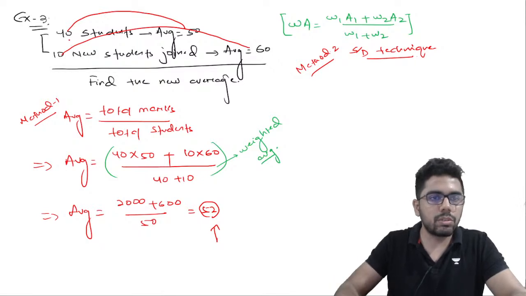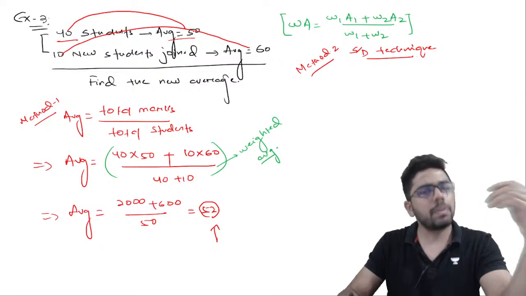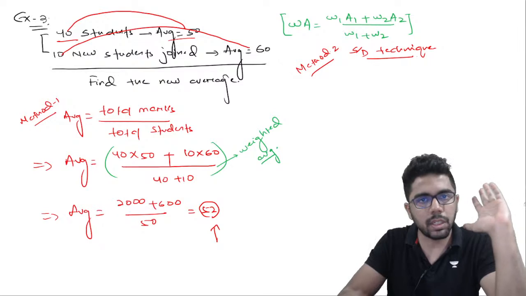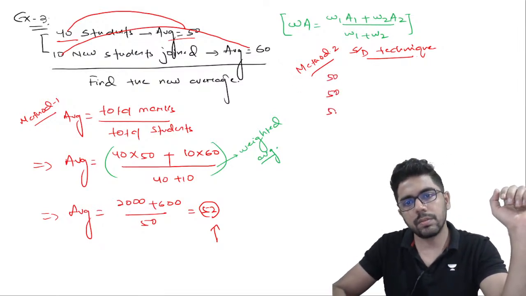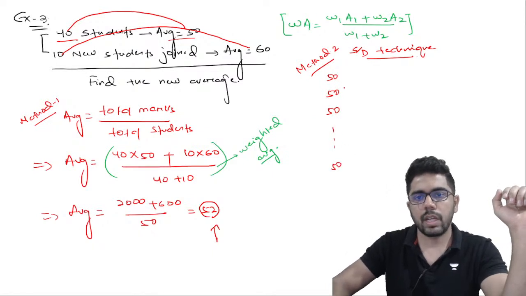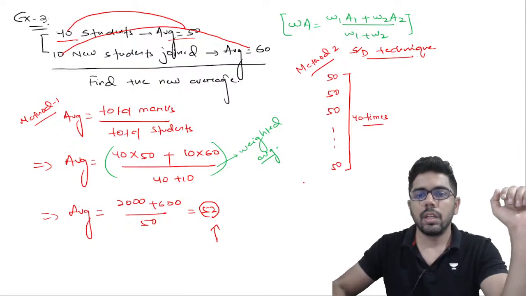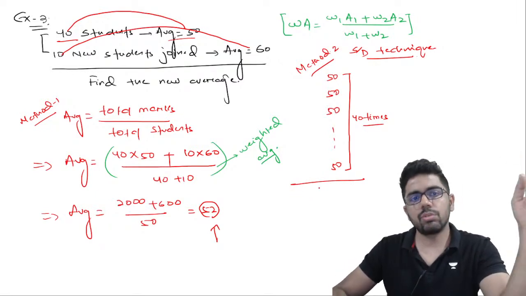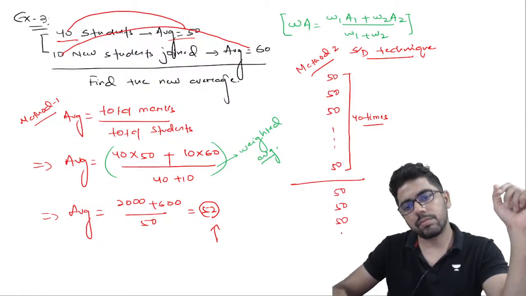Now if I say 40 students have got an average of 50, that means I can assume everyone has got a 50. I don't know whether everyone got 50 or not, but if I assume that, the overall effect will be the same. That is the meaning of average. So you assume that everyone's marks is 50, 40 times. Now these 10 new students who were added, because your class average is 50, so to maintain your class average, you will take 50 from those 10 new students.